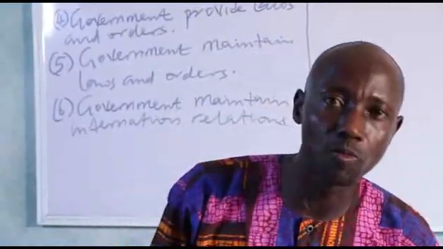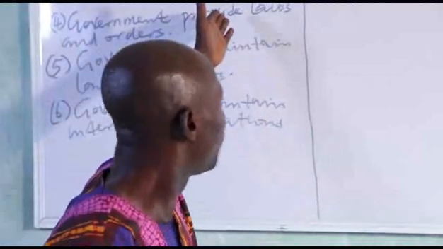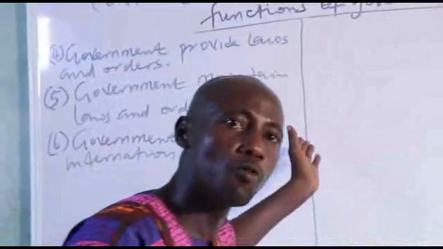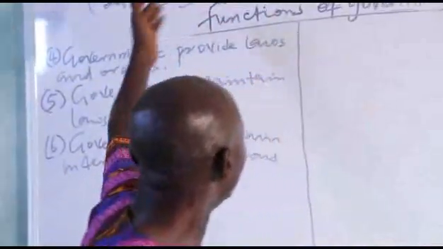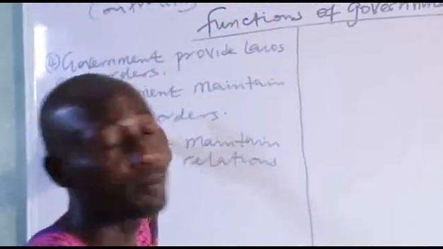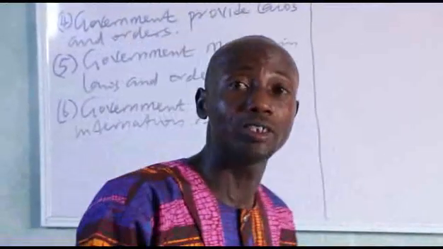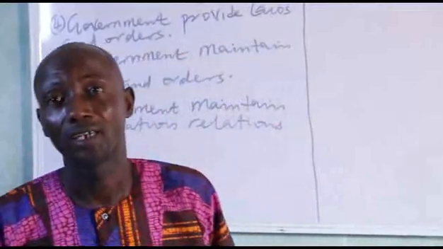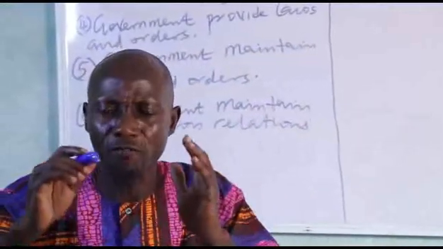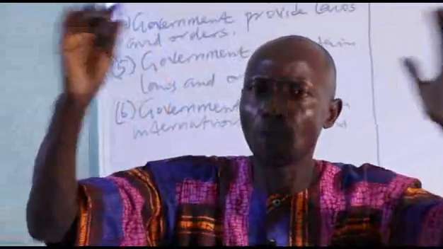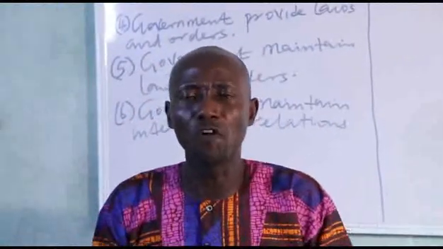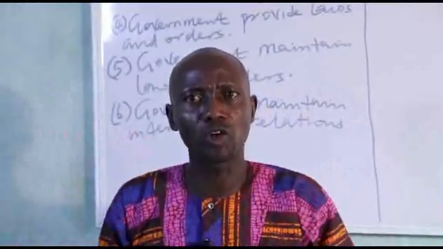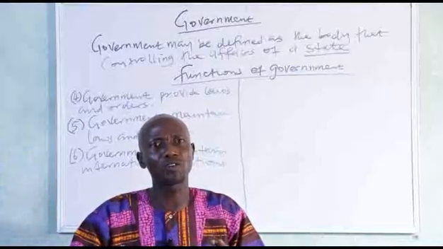Now, from that, I will move to the forms of government. I want to move now from the definition of government and the functions performed by the government. I will now move to the forms of government. By form of government, I mean how the government of a state is formed and how it is organized. That is the formation of their government.